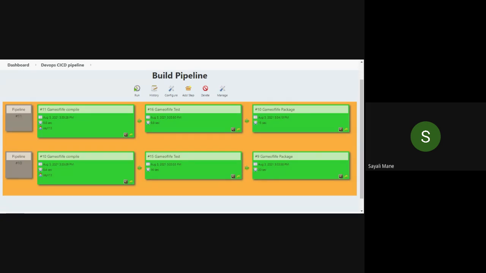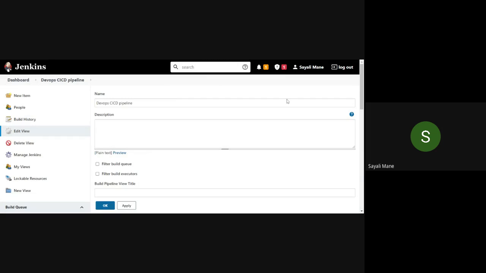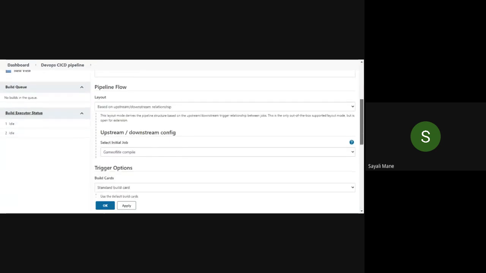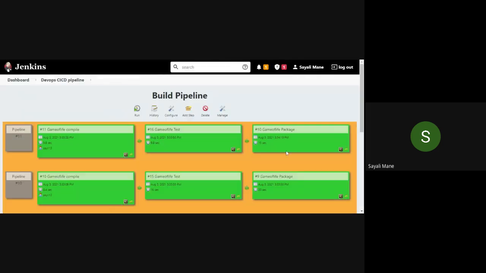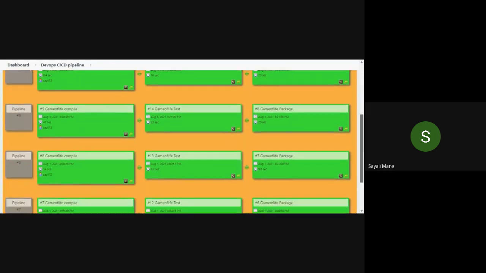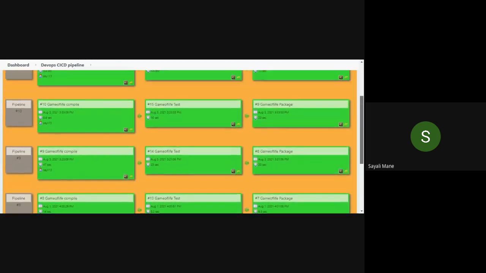One more thing, in the external, in Viva or in practical external, they will ask you, I want to see the five builds, five pipelines. So how to do that? You have to just go to configure, then scroll down. There is something called display option. Display means you have to simply show it. Here first option, number of display builds. Suppose the external said, I want you to display 5 times, just show me. Then click on the 5, click on the OK button. Here you will see your job is displayed 5 times.